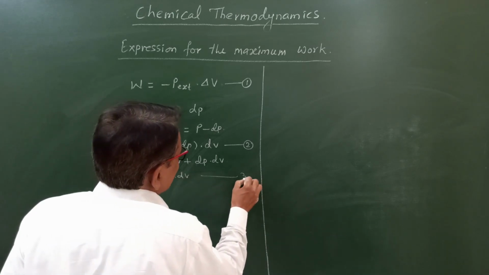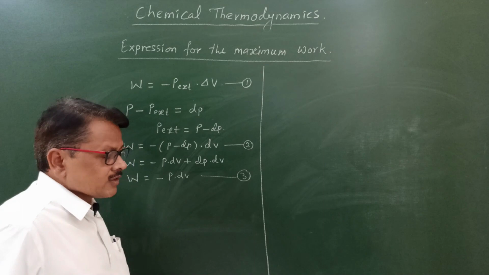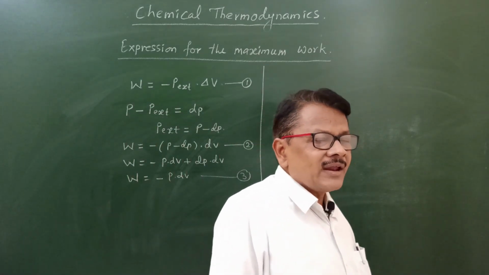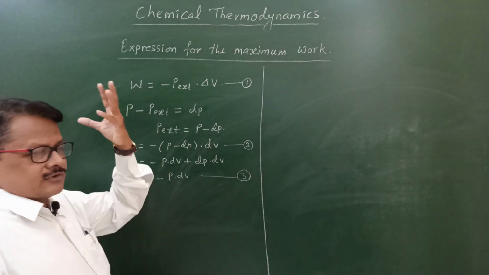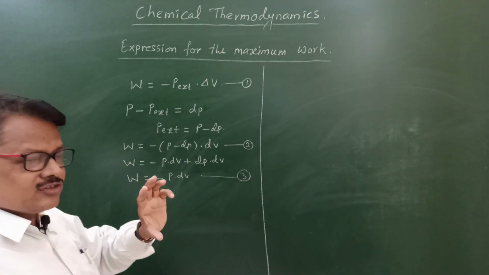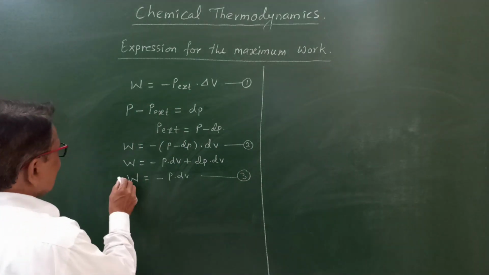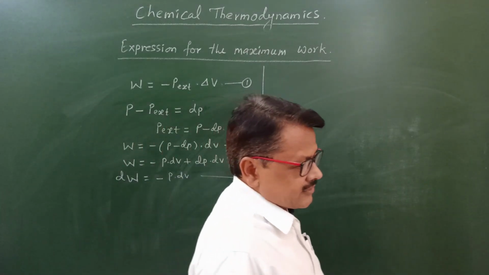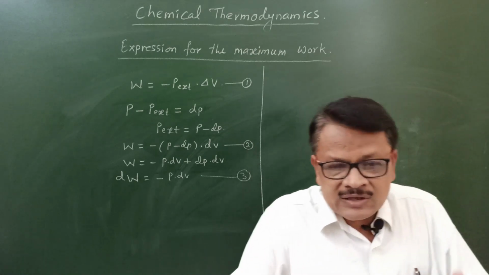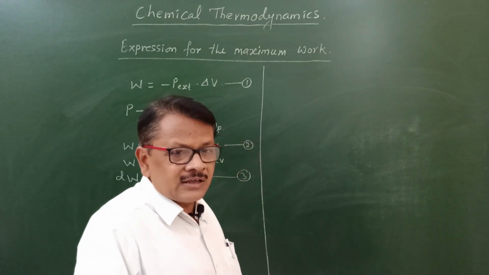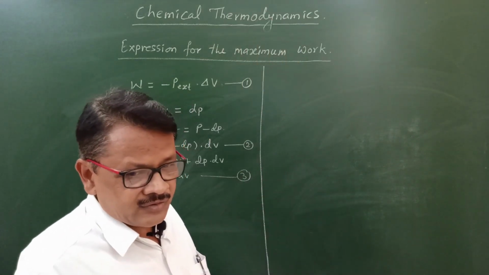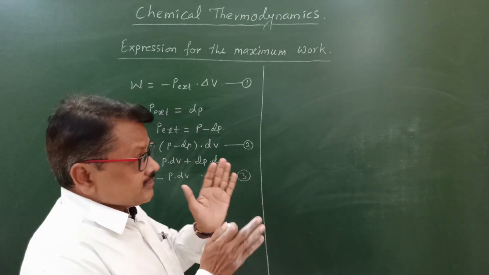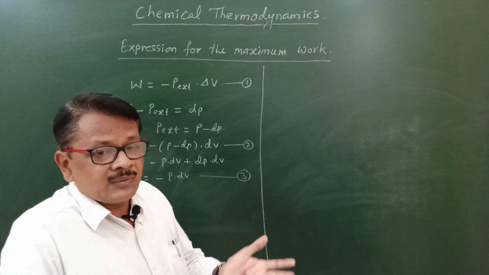Suppose this is equation number 3. It is the work obtained in a one-step process, the smaller work, denoted by dW. In an isothermal reversible process, how many steps take place? An infinite number of steps take place. So how can the total work done in this isothermal reversible process be obtained?